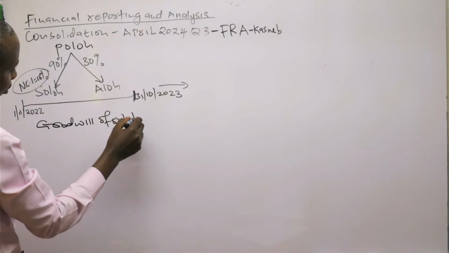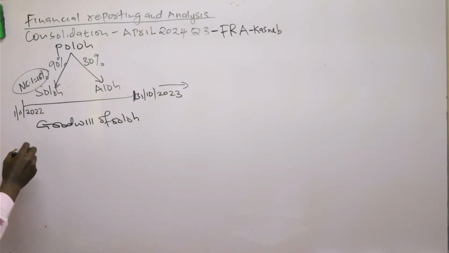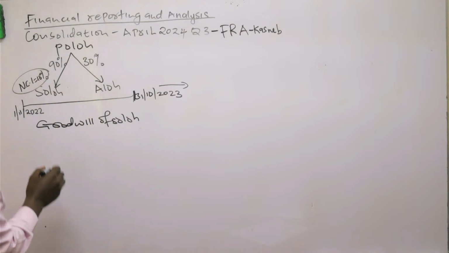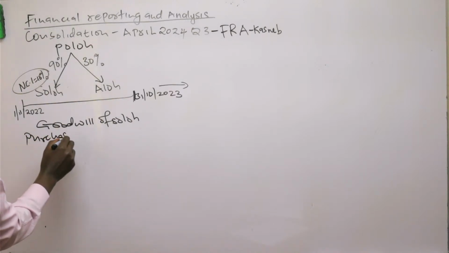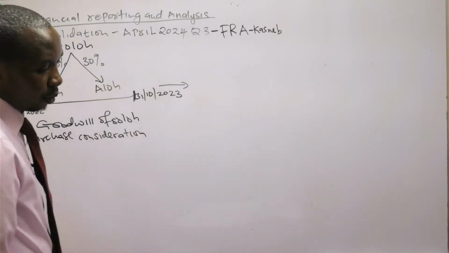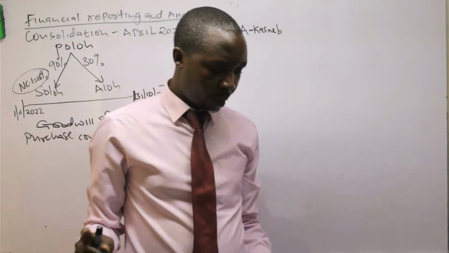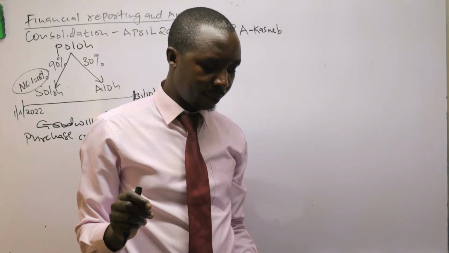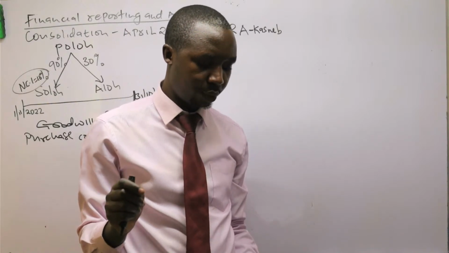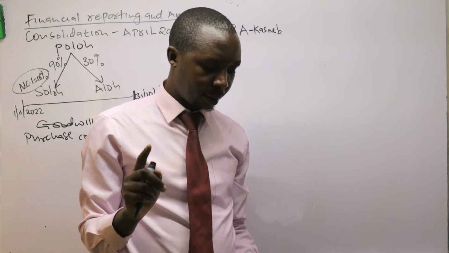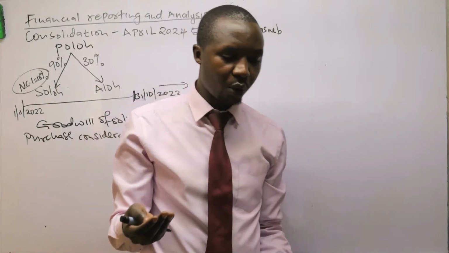So let's start with goodwill of Soro. Goodwill is equal to purchase consideration minus net assets. In this scenario, I would have to mention the purchase consideration. Was it given directly? What they said in terms of purchase consideration is that Poro Limited acquired 90% of the ordinary shares of shillings 10 par value in Soro. So he acquired shares, at a par value of 10.